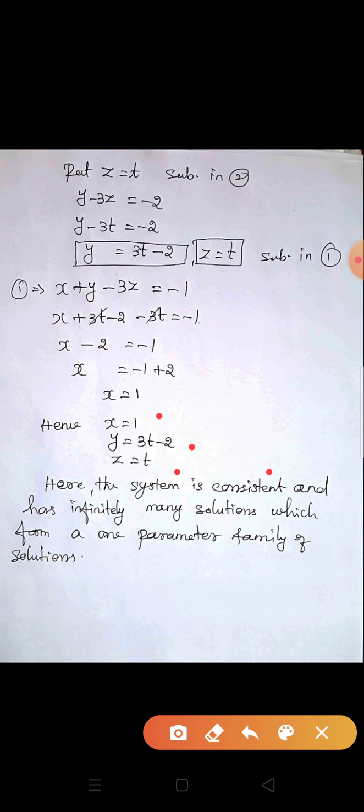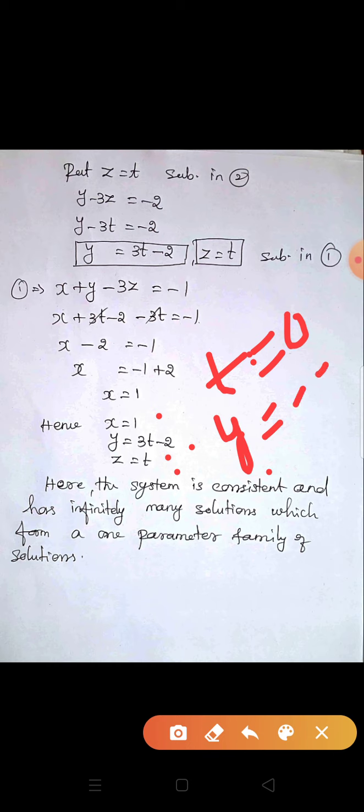We substitute t values, and depending upon the t value we get solutions. Suppose t is equal to 0. Then z is equal to 0. Then y is equal to 3 into 0 minus 2, so y value is equal to minus 2. Z value 0, y value minus 2. X is fixed, x equal to 1.